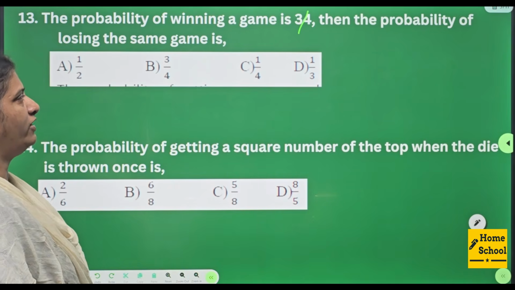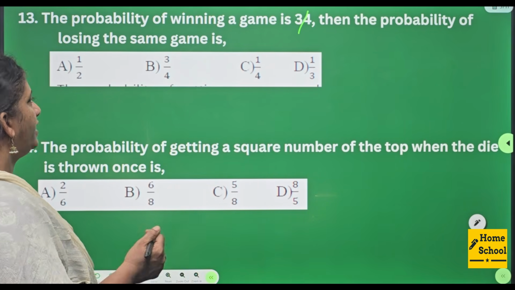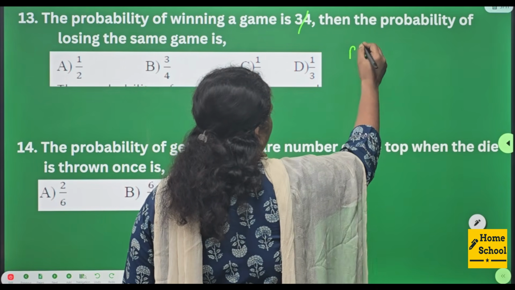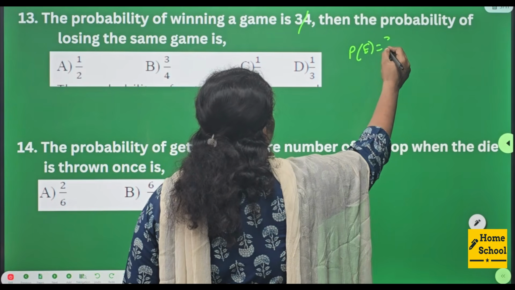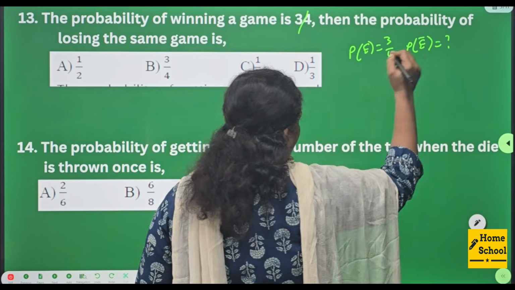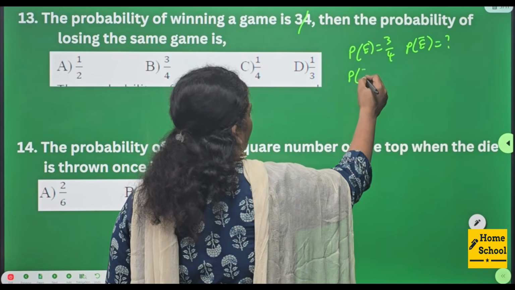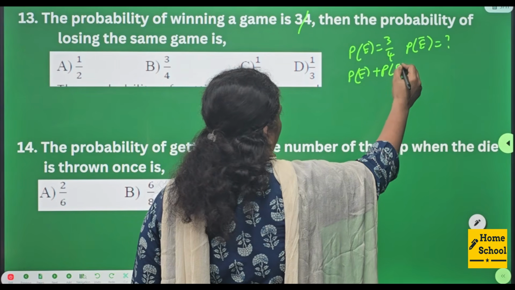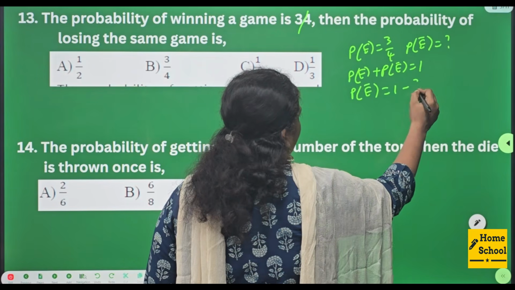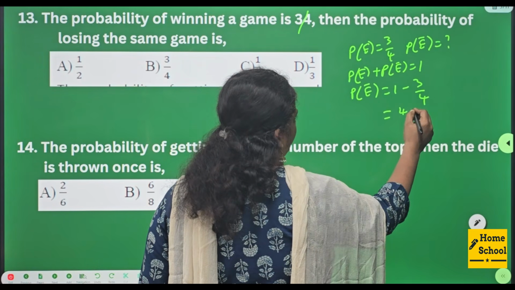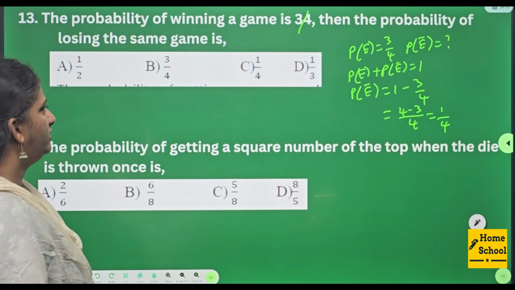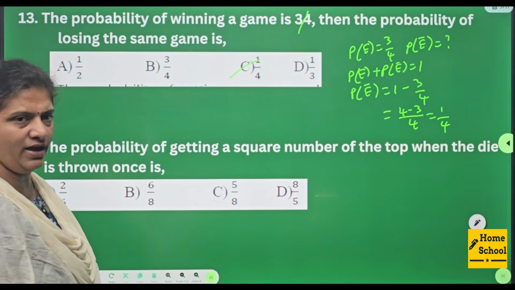13. The probability of winning a game is 3 by 4. Then the probability of losing the same game is? Let me take P of E equal to 3 by 4, and losing a game I take as P of not E. We know P of E plus P of E bar equal to 1. So therefore P of E bar equals 1 minus 3 by 4. If you do LCM, 4 minus 3, that is 1 by 4 is your answer. Check for that. Option C is your answer.